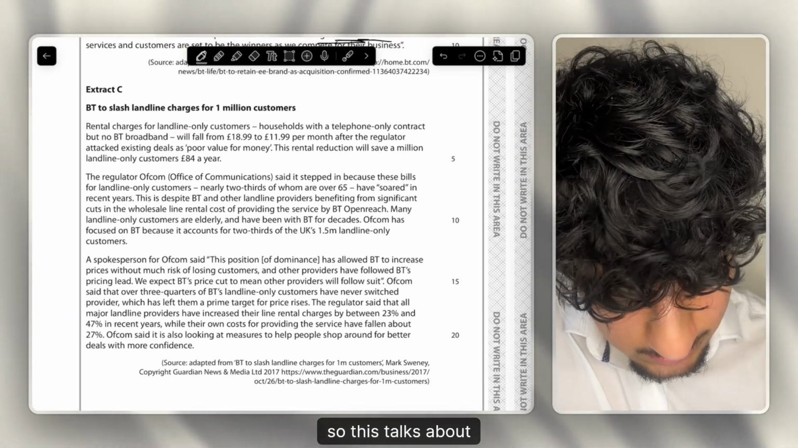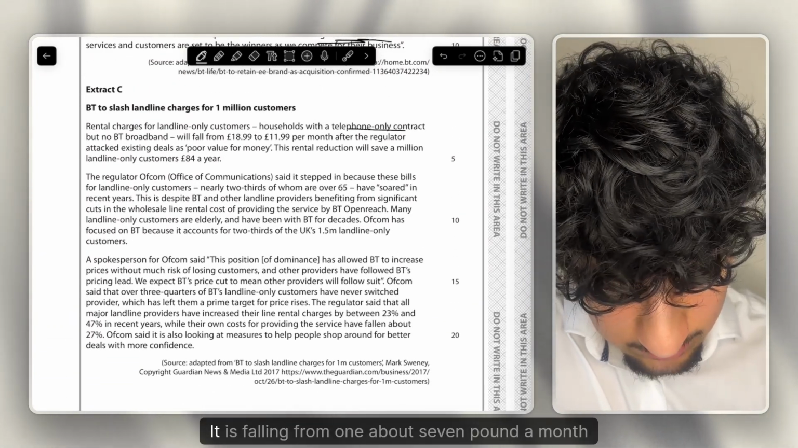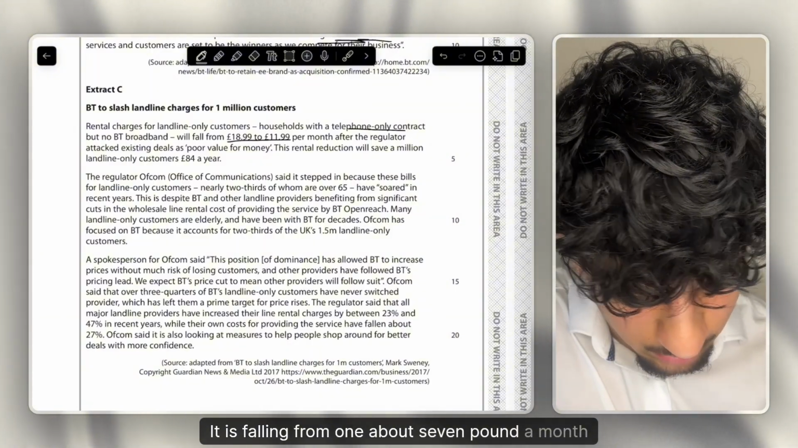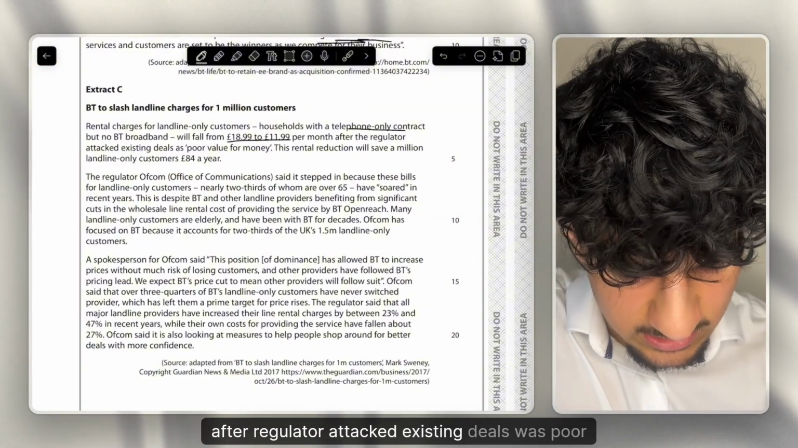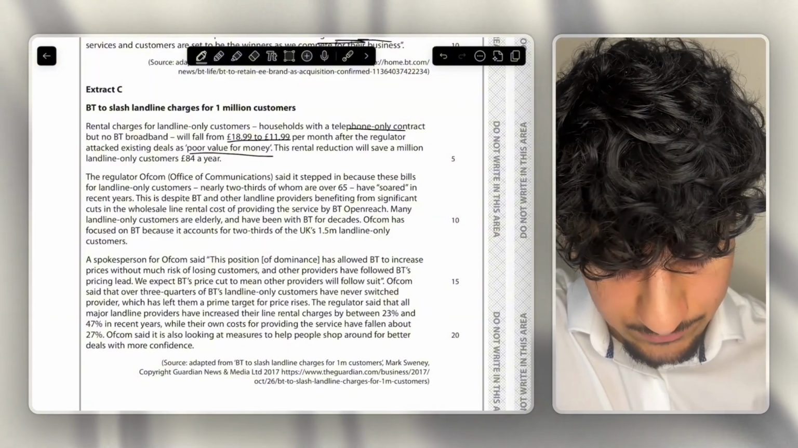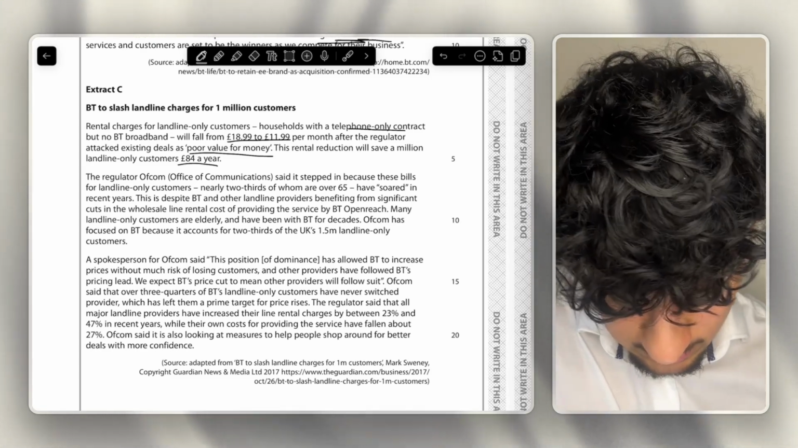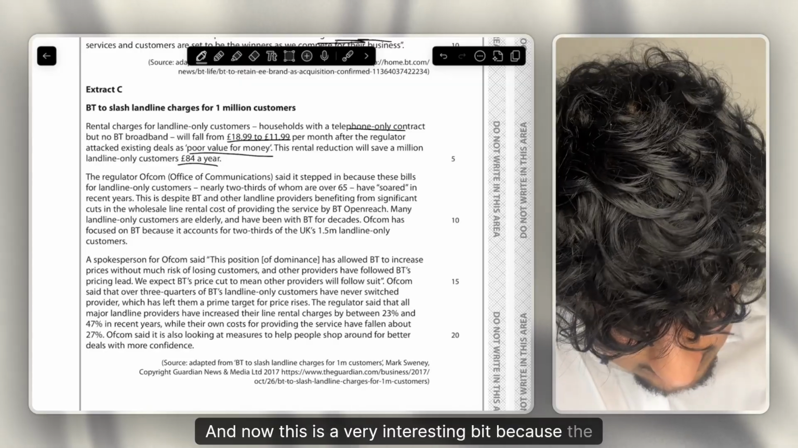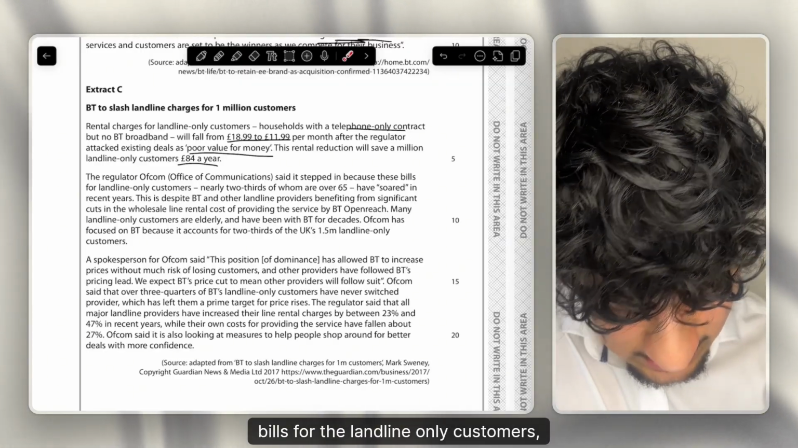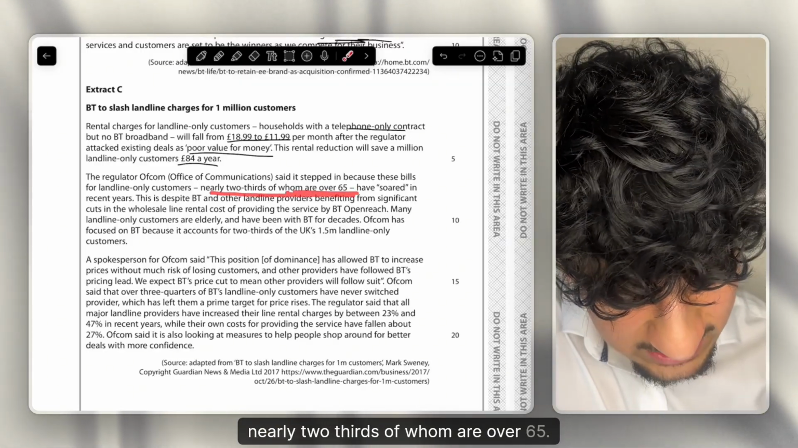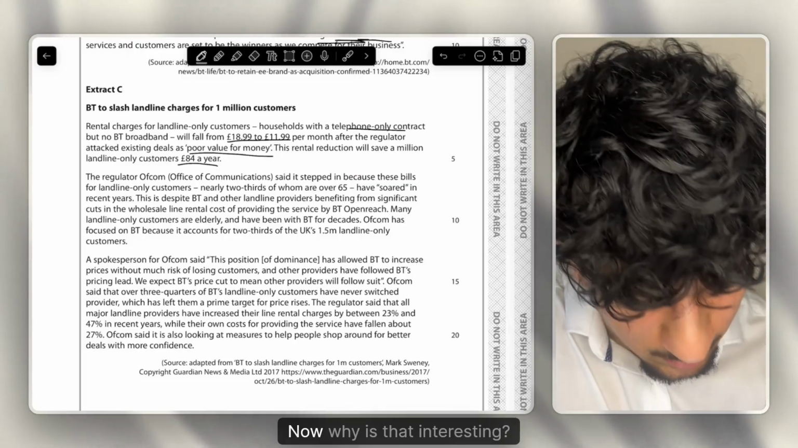Okay, so this talks about the telephone only contract. It is falling about £7 a month, after the regulator attacked existing deals as poor value for money. This will save a million landline customers £84 a year. And now this is a very interesting bit, because the bills for landline-only customers, nearly 2/3 of whom are over 65. Now, why is that interesting?